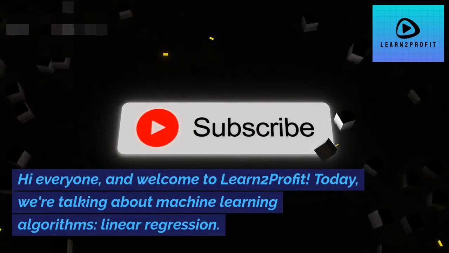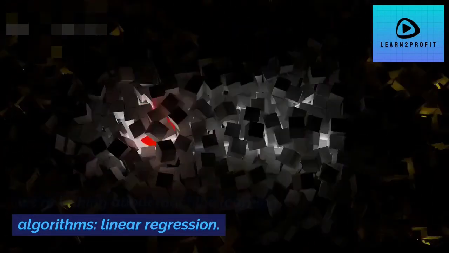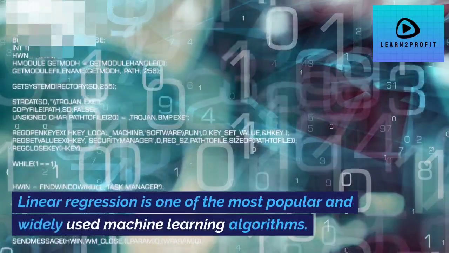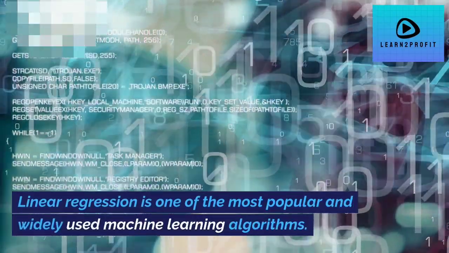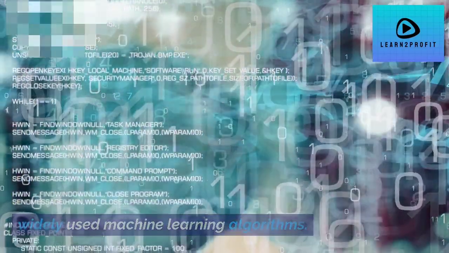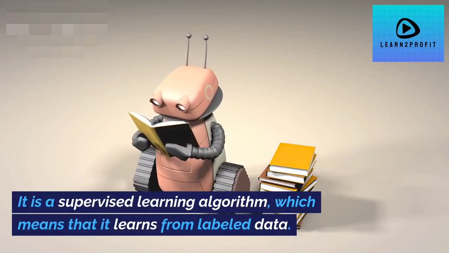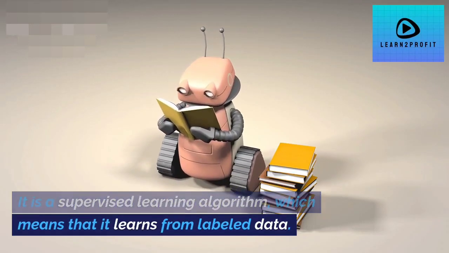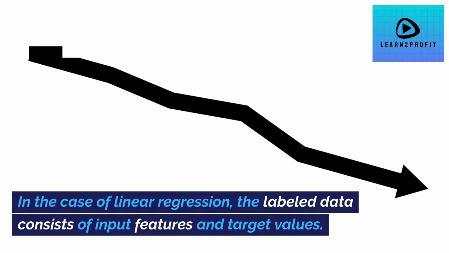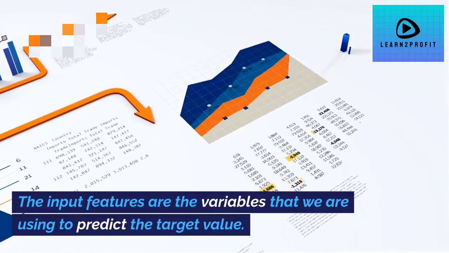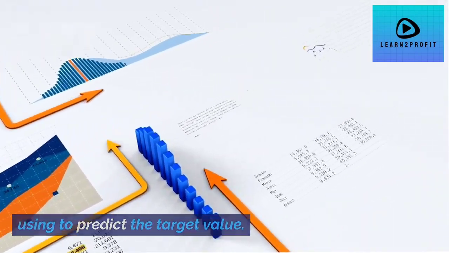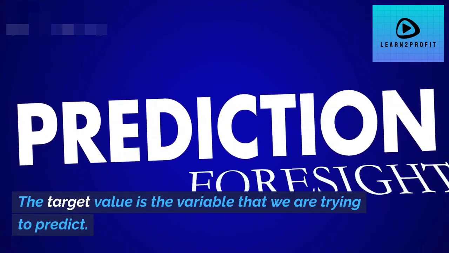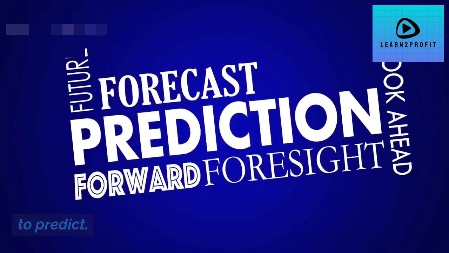Today, we're talking about machine learning algorithms: linear regression. Linear regression is one of the most popular and widely used machine learning algorithms. It is a supervised learning algorithm, which means that it learns from labeled data. In the case of linear regression, the labeled data consists of input features and target values. The input features are the variables that we are using to predict the target value. The target value is the variable that we are trying to predict.